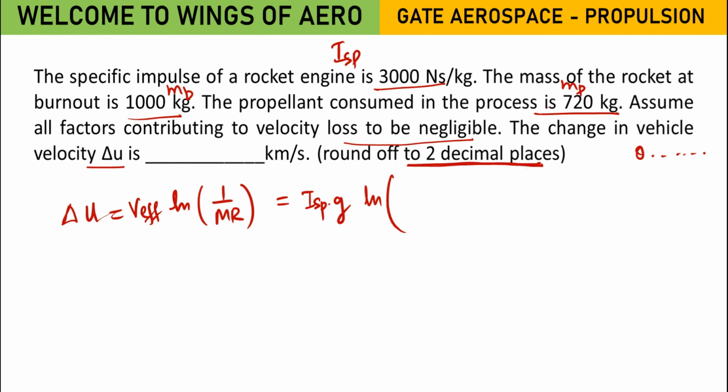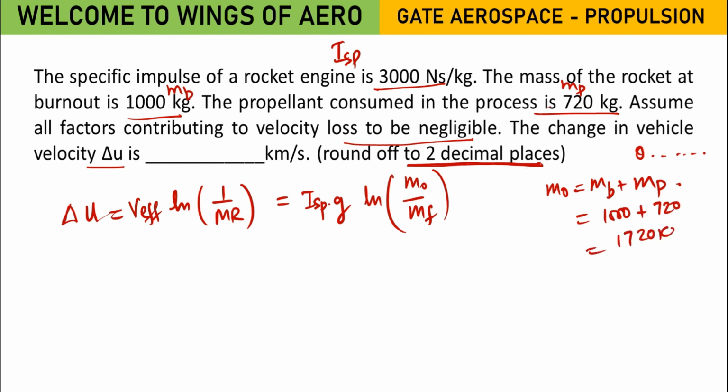What is MR? M naught by mf, right? So what is m naught? It is mb plus mp. So that means we have 1000 plus 720, we get 1720 kg. mf or mb is this value.